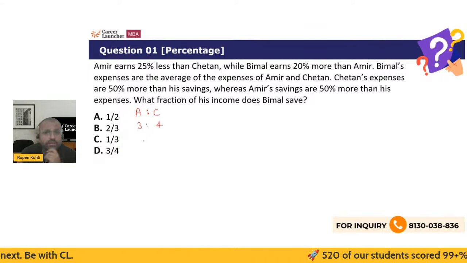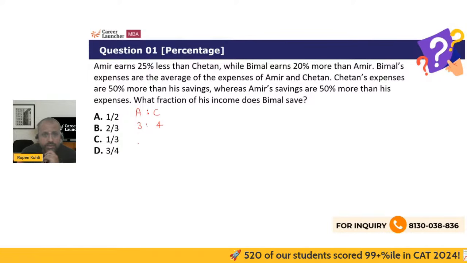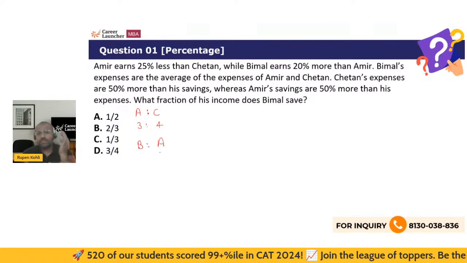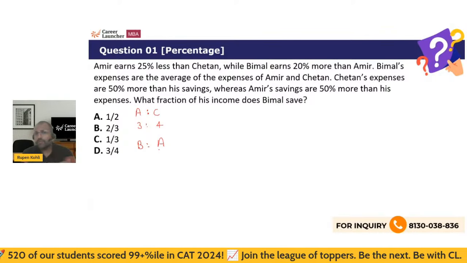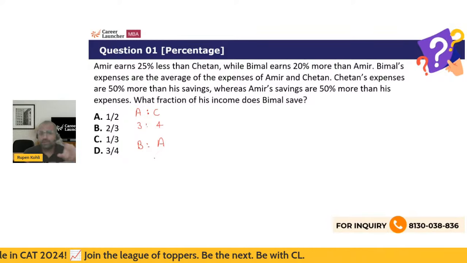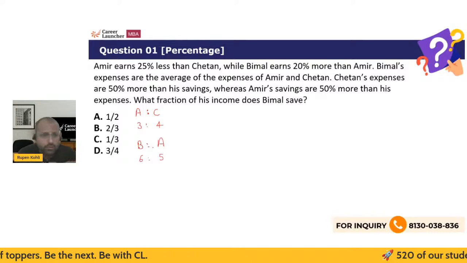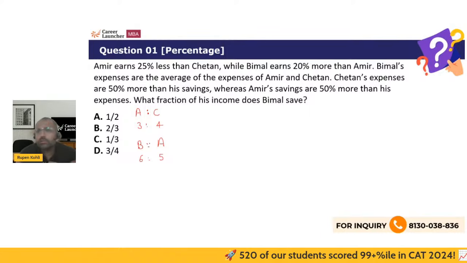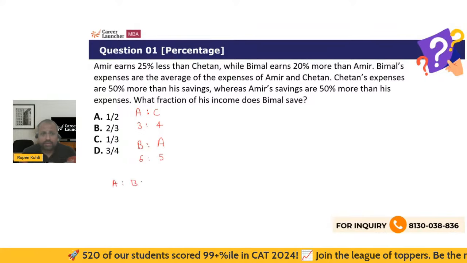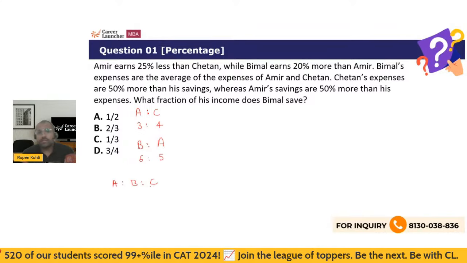While Bimal earns 20% more than Amir. So Bimal to Amir, the ratio of income is, 20% is 1/5. So it's 1/5 more. So it is 1 plus 1 by 5 or 6 by 5 times. So the ratio is 6:5. So we can now interconnect these ratios very easily. Amir's value is 3 and 5 in both the ratios. So the common multiple is 15, right? So the ratio of incomes for the three persons, A, B, C.